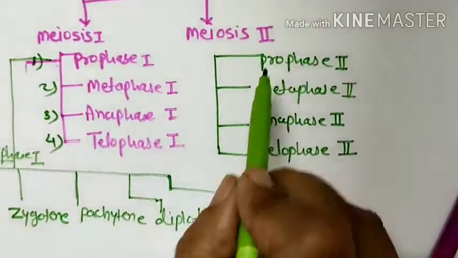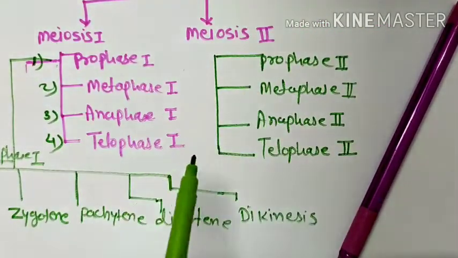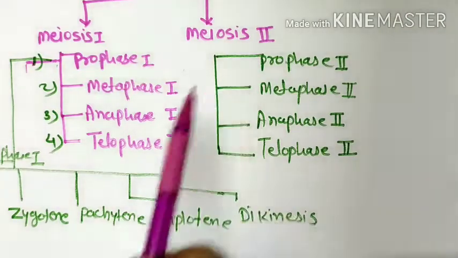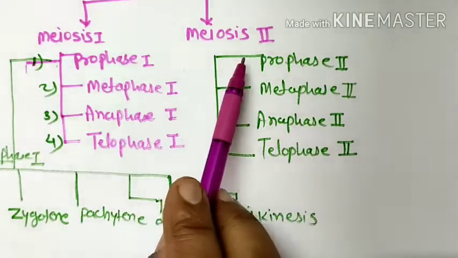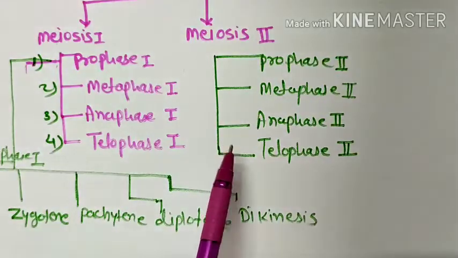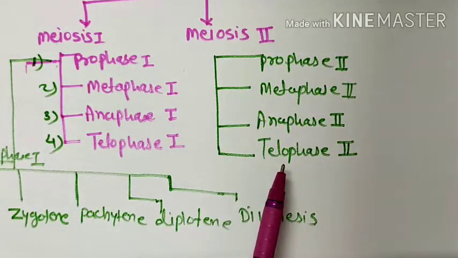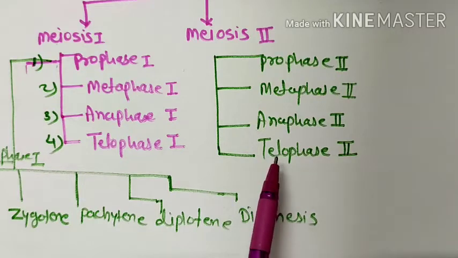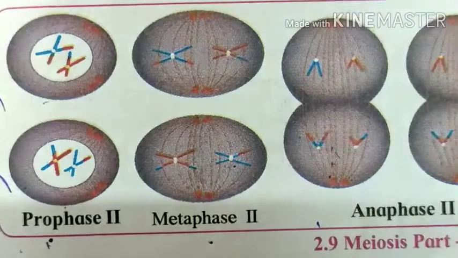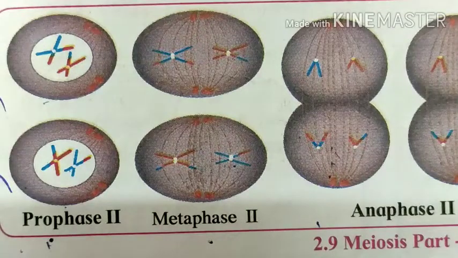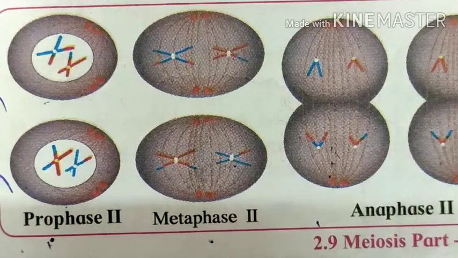Let us see meiosis 2. In meiosis 2 again there are 4 phases: prophase 2, metaphase 2, anaphase 2, and telophase 2. Don't get confused. Then see the diagram that is given in your textbook, meiosis part 2. Let us see. This is the diagram of meiosis part 2.